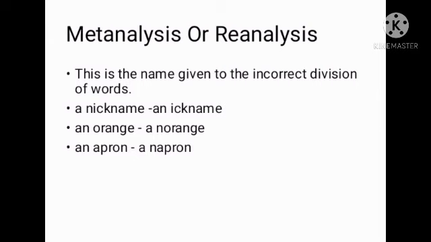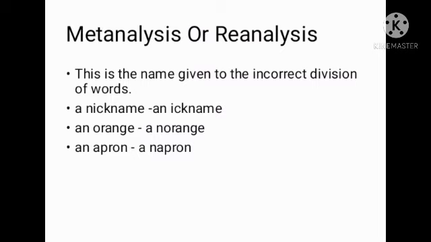As we all know, in English we have definite article and indefinite article. Definite article the and indefinite articles a and an. We write the letter a before the words beginning with a consonant sound, and we write an before the words beginning with a vowel sound.